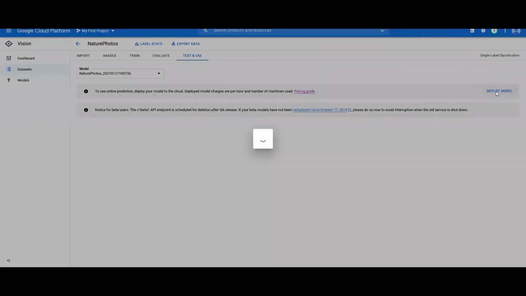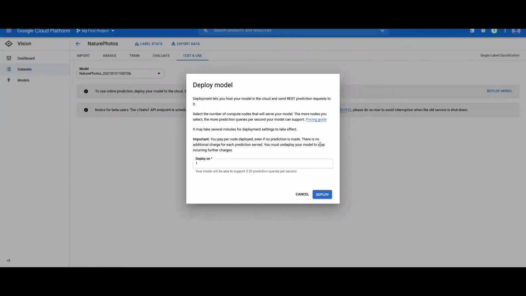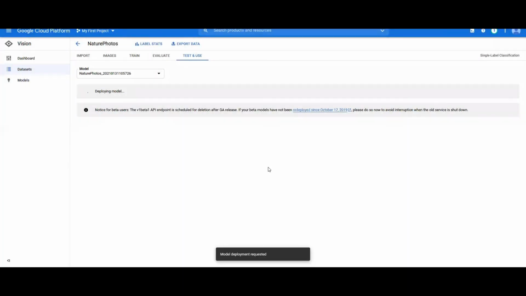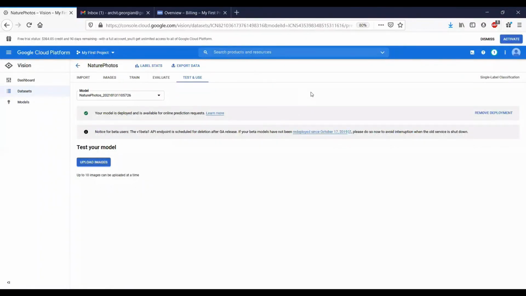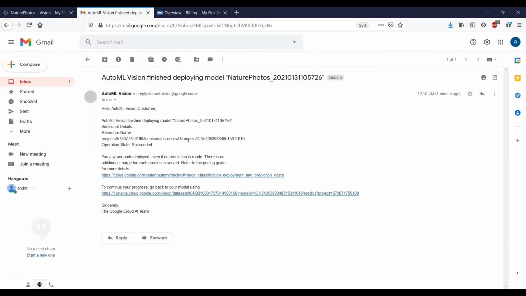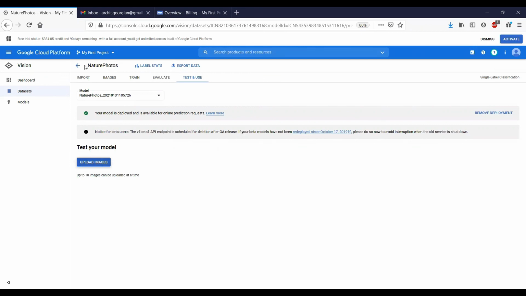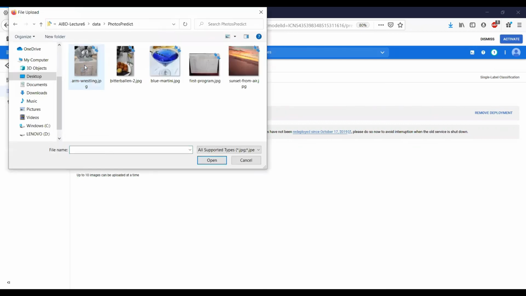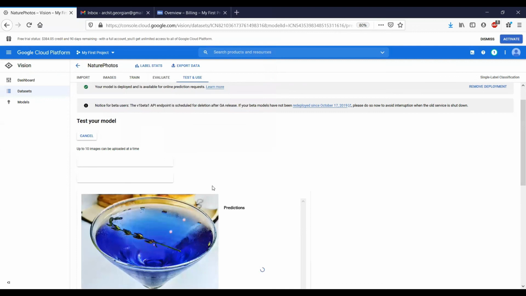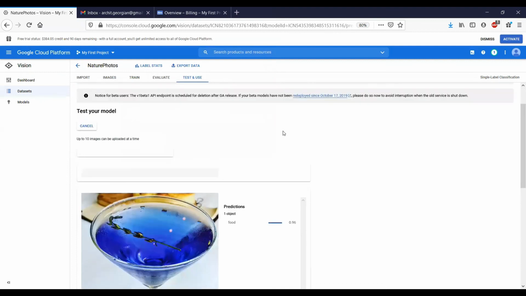To test the model, we will have to deploy it, and you can do that free of cost, but you can also check the pricing guide. We are going to deploy the model on one node, and we click deploy. You will also get an email saying that the model has been deployed. Now we need to upload our images, and I have created a folder called Photos Direct, and purposely I have picked some photos that I think should be predicted correctly, and there will be some photos which are not predicted correctly. So let's try this out.